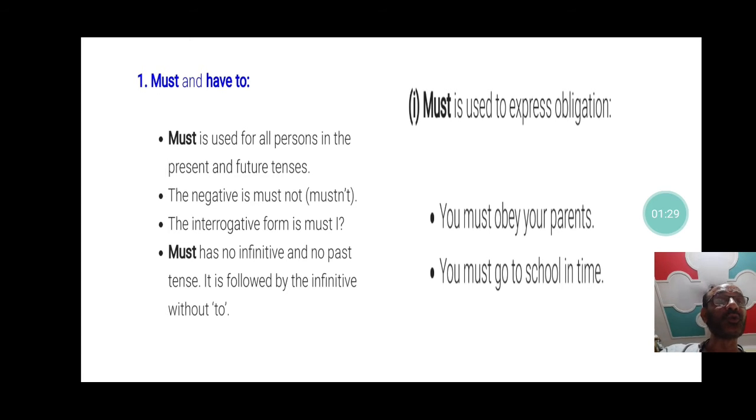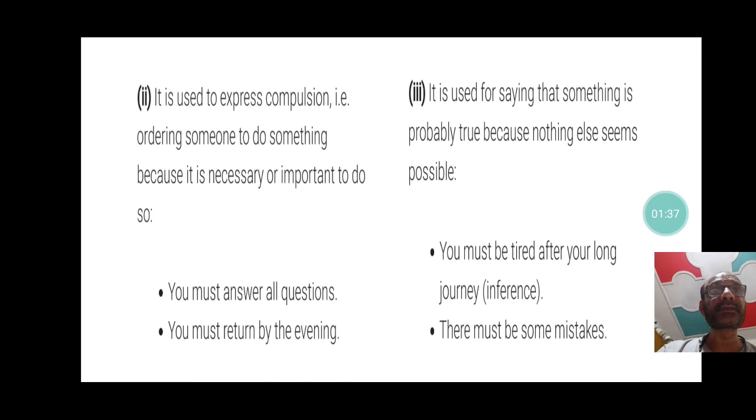You must obey your parents. You must go to school. Here it is your obligation, a part of your duty. Now second, it is used to express compulsion. That is, ordering someone to do something because it is necessary or important to do so. You must answer all the questions. You must return by evening.